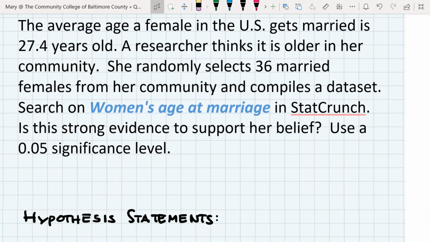Search on women's age at marriage in Statcrunch. Is this strong evidence to support her belief? Use a 0.05 significance level. So I read this problem.